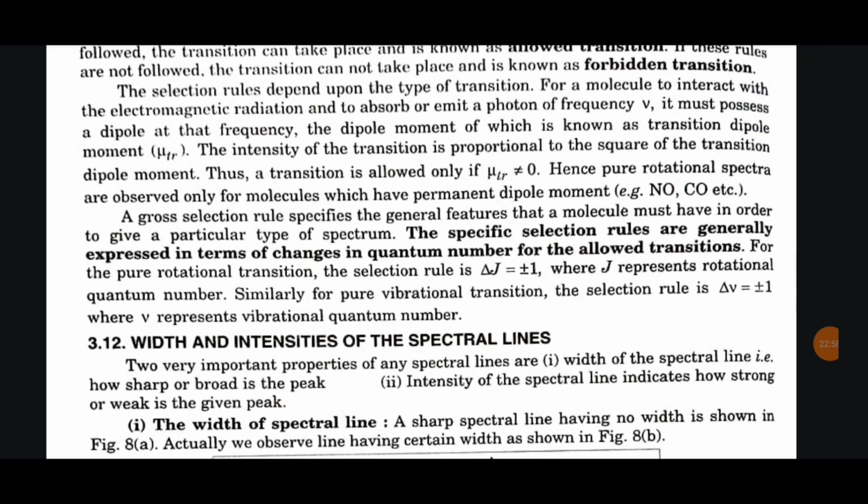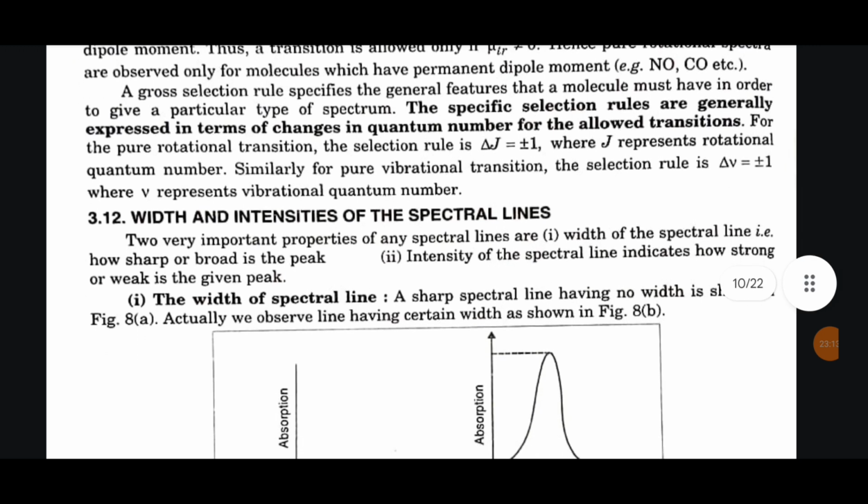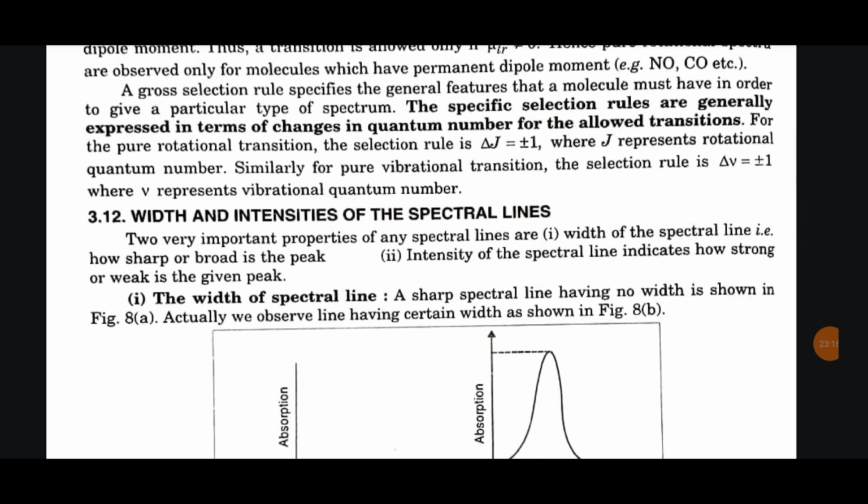A gross selection rule specifies the general features that a molecule must have in order to give a particular type of spectrum. The specific selection rules are generally expressed in terms of changes in quantum number for the allowed transition. For the pure rotational transition, the selection rule is delta J is equal to plus minus 1, where J represents rotational quantum number. Similarly, for pure vibrational transition, the selection rule is delta nu is equal to plus minus 1, where nu represents vibrational quantum number.